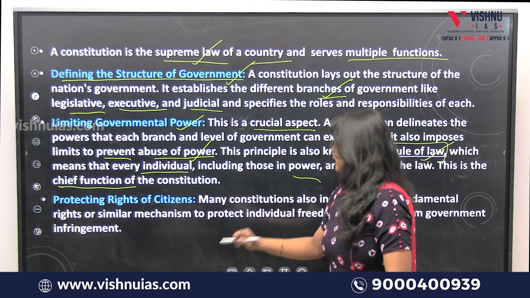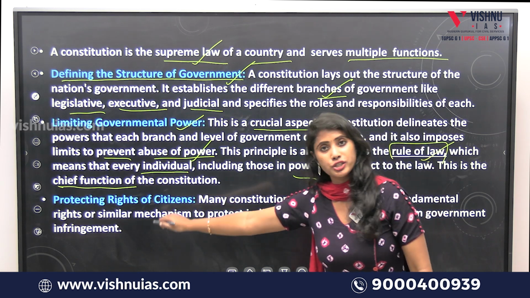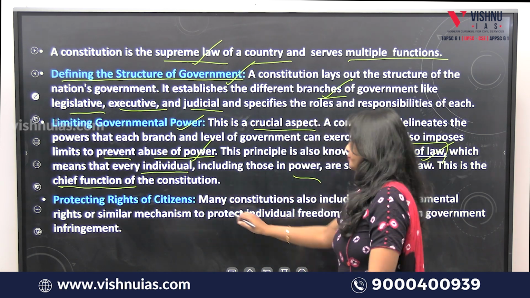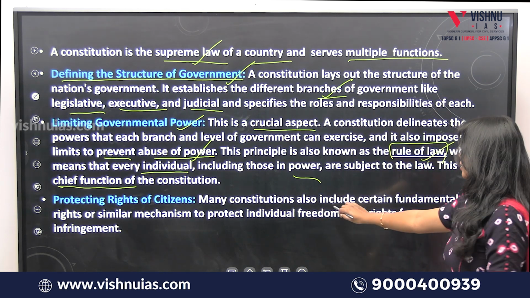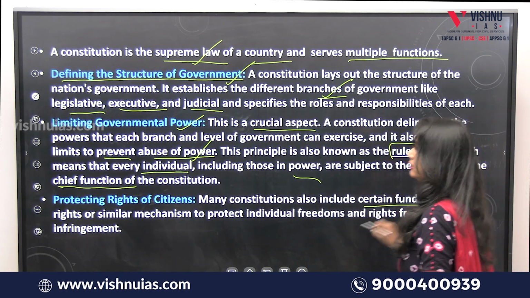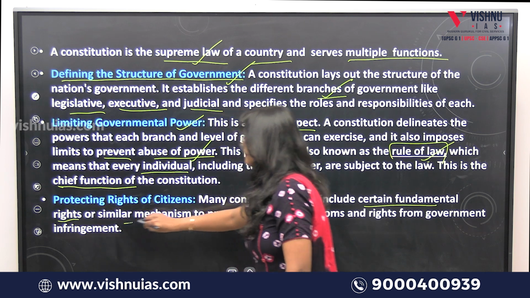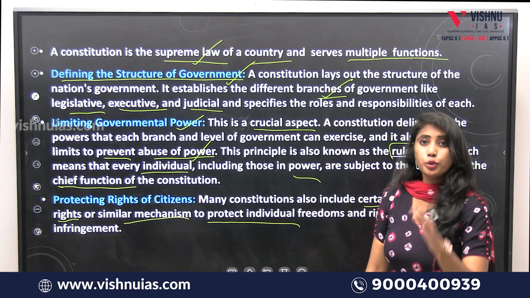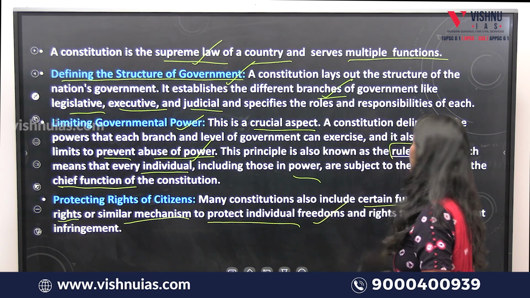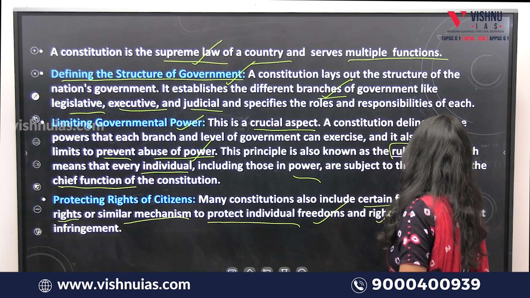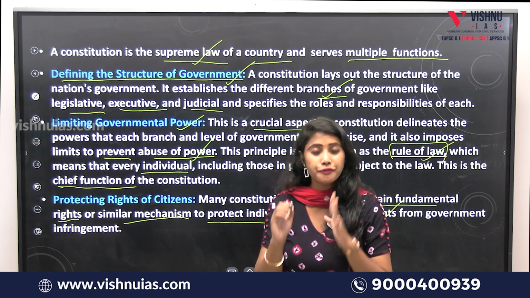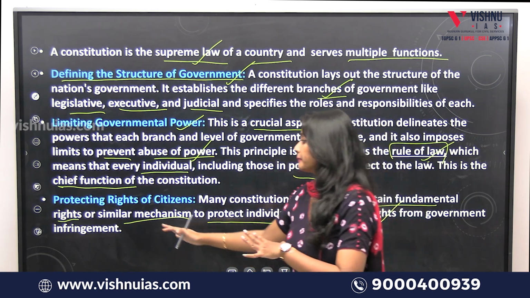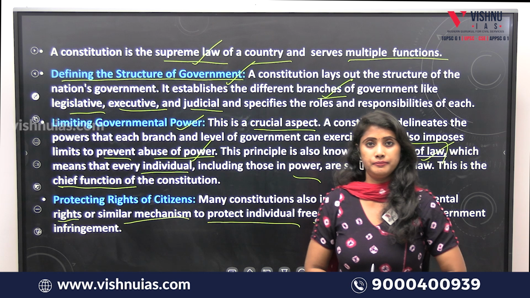Those are also embedded in the constitution of any country. Many constitutions also include certain fundamental rights or similar mechanisms. Why? To protect individual freedoms and rights from government infringement or interference, for that matter.